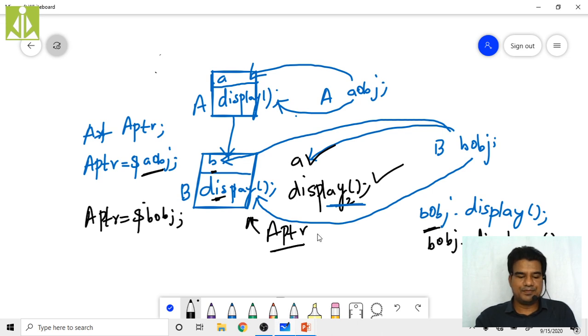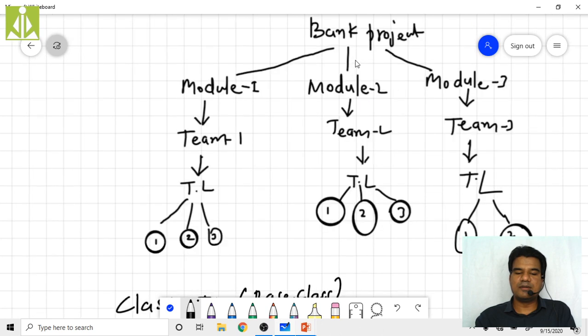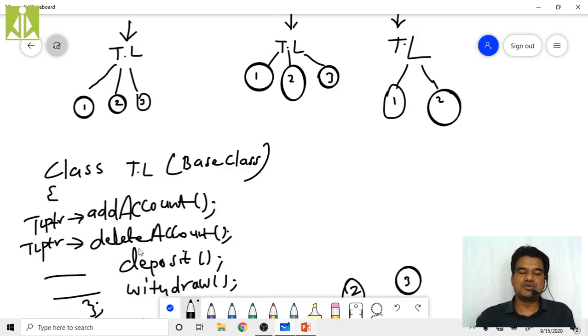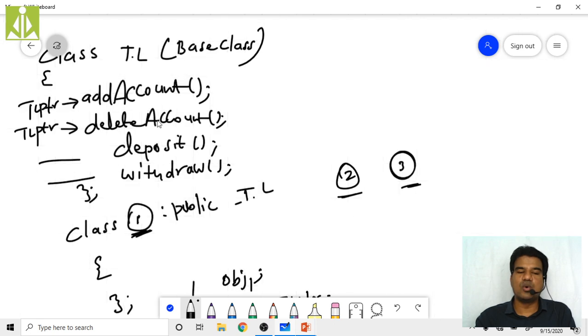So generally, this problem also we can solve. Generally, the team leader will only initiate the work, he will not write the actual coding. He will simply give the names to the functions and will not put any coding for them. And whenever required, he simply invokes the member functions from the team members' classes, checks the coding and checks the efficiency.